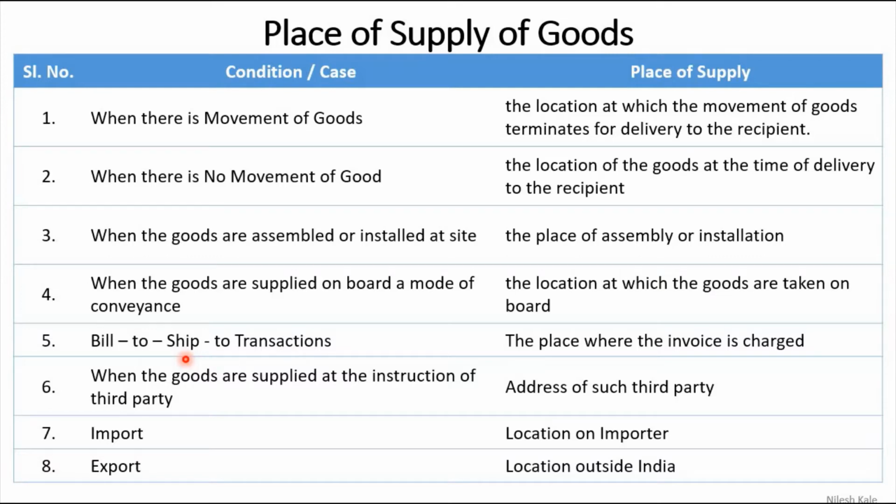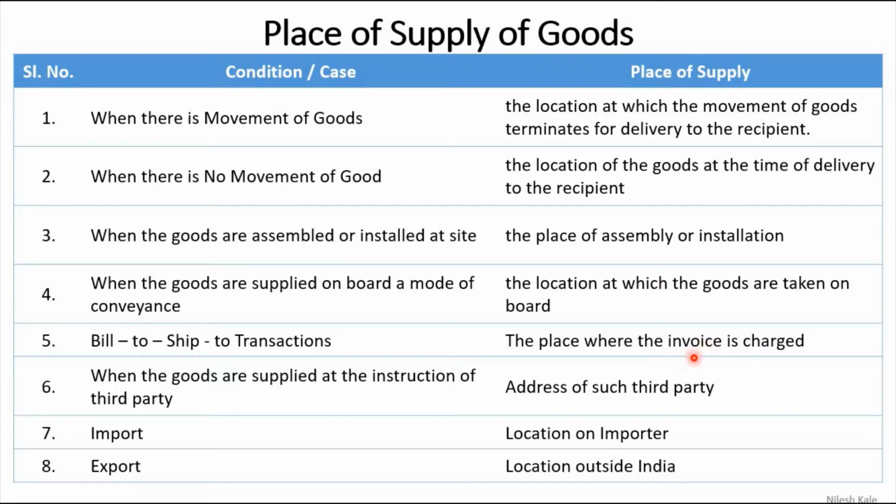Now I tell Amazon that I want the bill and you are shipping the goods to Gujarat where my sister is staying. So the bill is given to me in Karnataka, goods are shipped to her in Gujarat, and therefore this is called a bill to ship to transaction. In this case, the place where the invoice is charged is the place of supply. If the bill is charged to me, then the place of supply is Karnataka only.